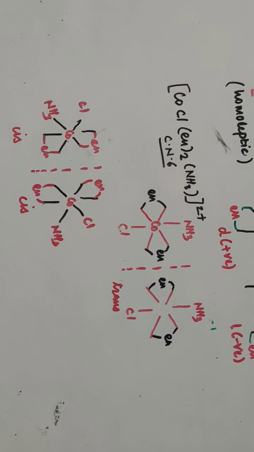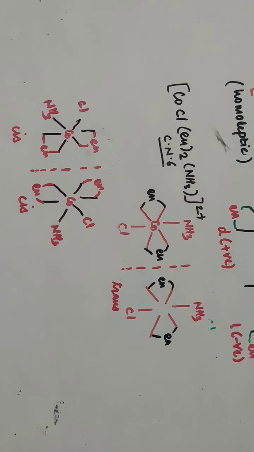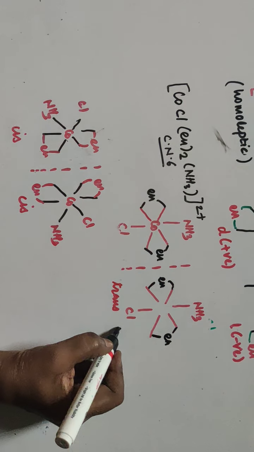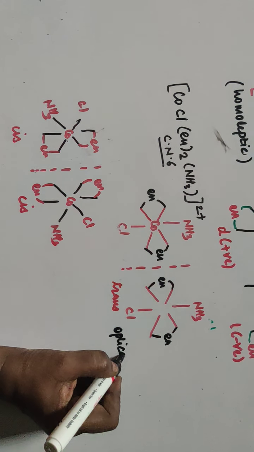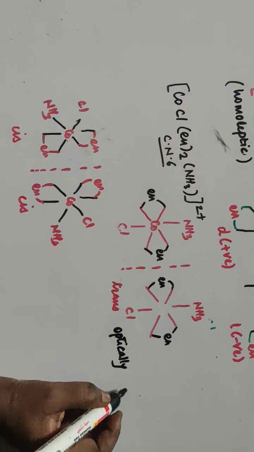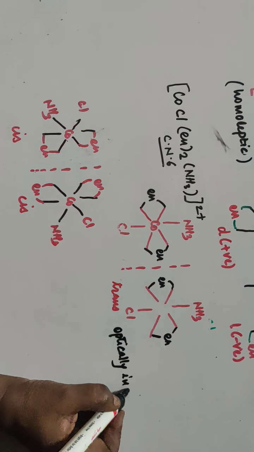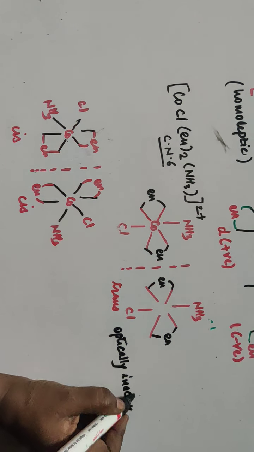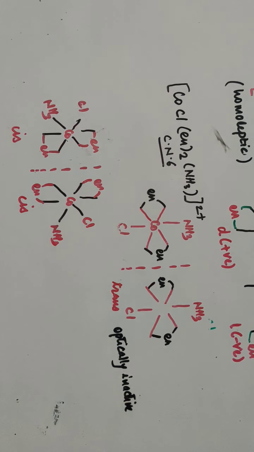These are symmetrical cis compounds, and so they can show optical isomerism, while trans are optically inactive compounds, as their mirror images are superimposable.